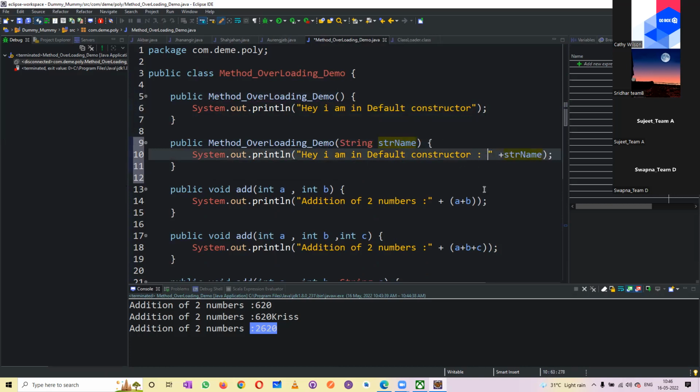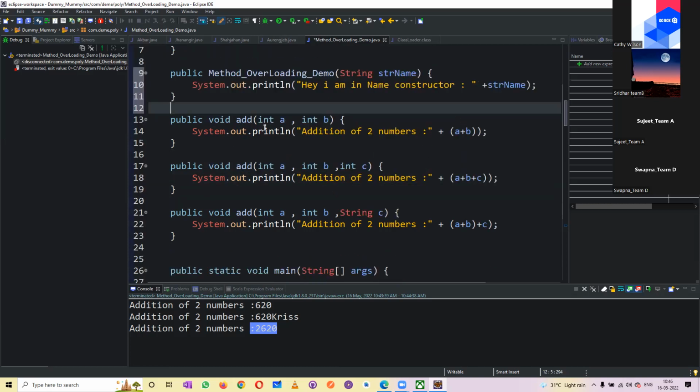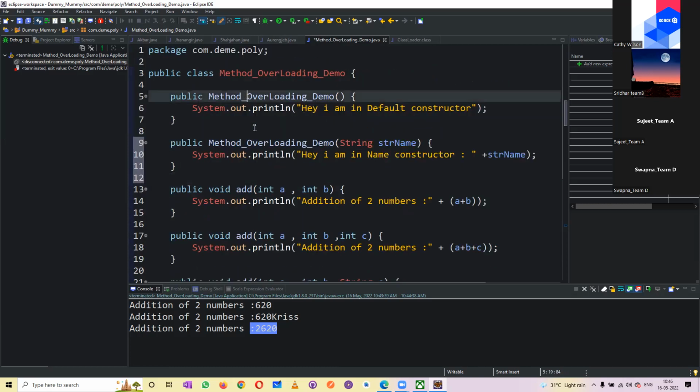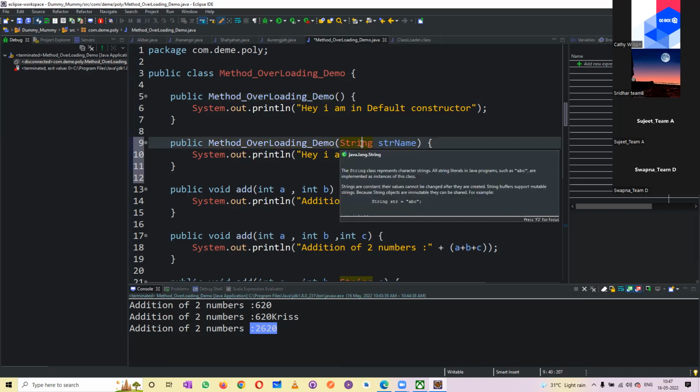You will not understand the importance of this now, but when you get into the programs, you will understand a lot why we have learned all these things. Now I have two constructors. This is also method overloading. This is called constructor overloading. The same name with a different number of parameters is called constructor overloading.